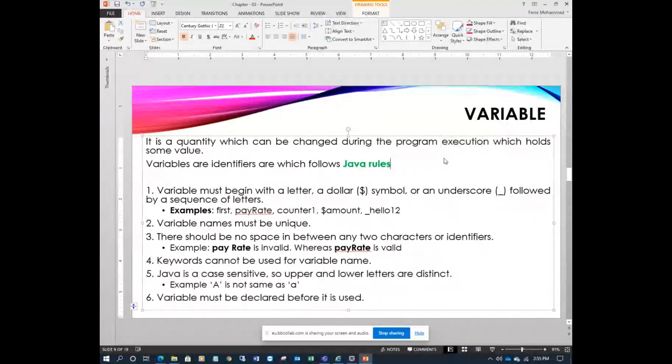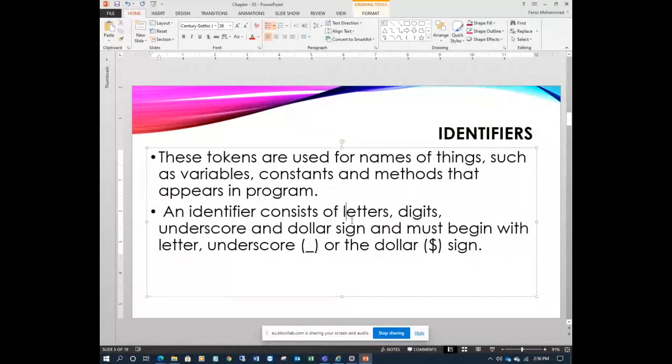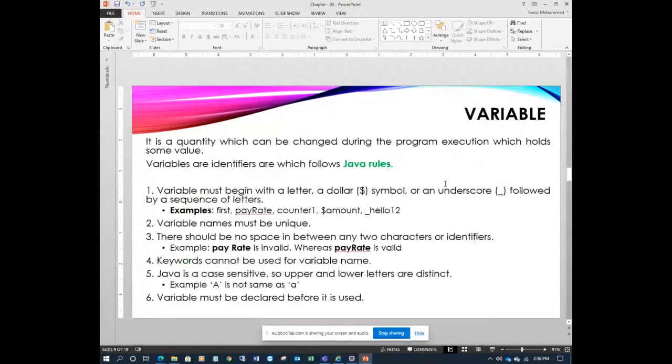Some Java rules have to be followed by variables because a variable is an identifier. What are the rules here? They are already given here. An identifier consists of letters, digits, underscore, and dollar sign, and must begin with a letter, underscore, or dollar sign. Identifiers are the tokens used for naming things like variables and methods. So these are the rules for writing variables.